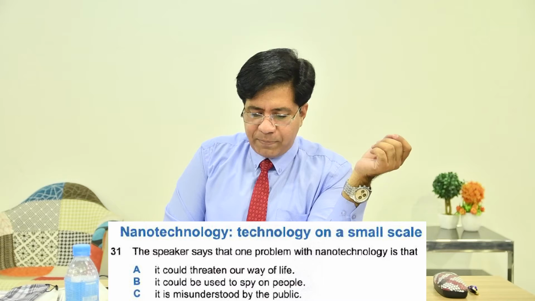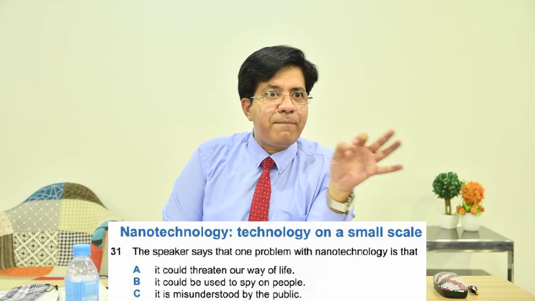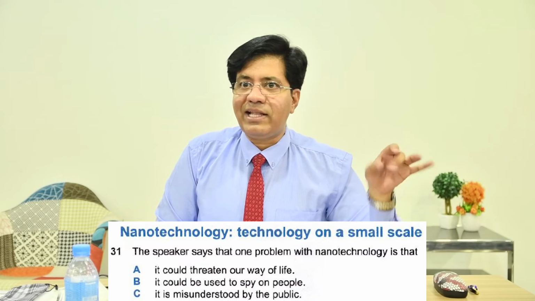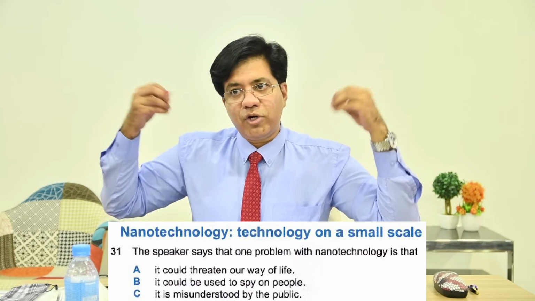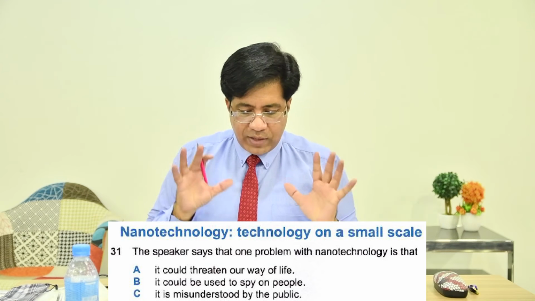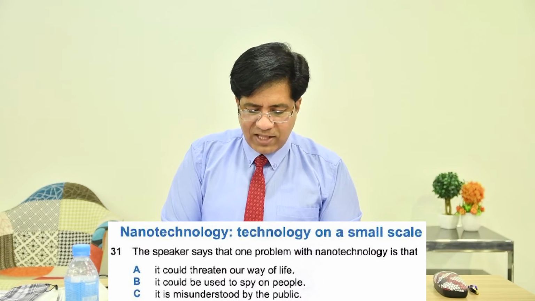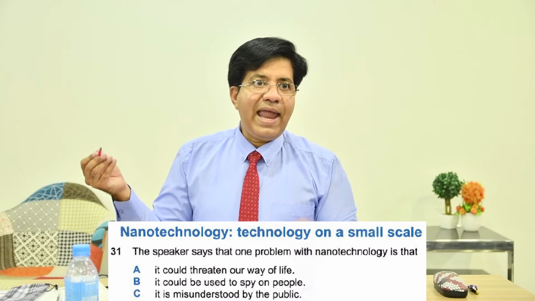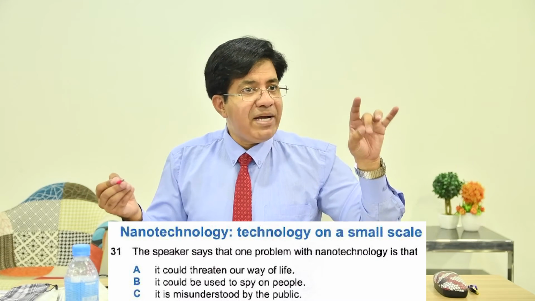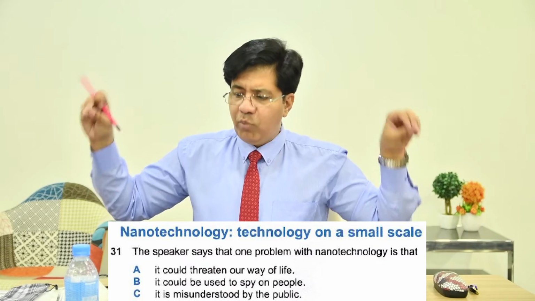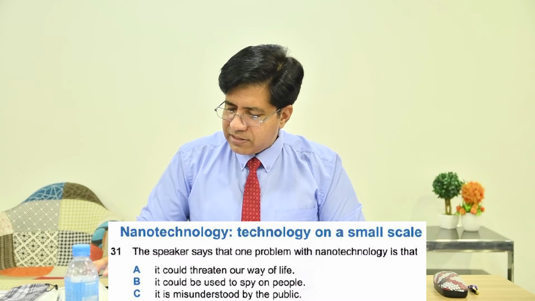C, misunderstood by the public. You tell people nanotechnology, and they are actually misunderstanding it. The concept to them is that they're going to control all the humans of the world. So now let's see. One problem. Keep that in mind and underline: A, threaten our way of life. B, used to spy on people. C, misunderstood by people. In multiple choice, make it a habit: don't read the articles, because they make the option lengthy and more time will be taken. 31, please.